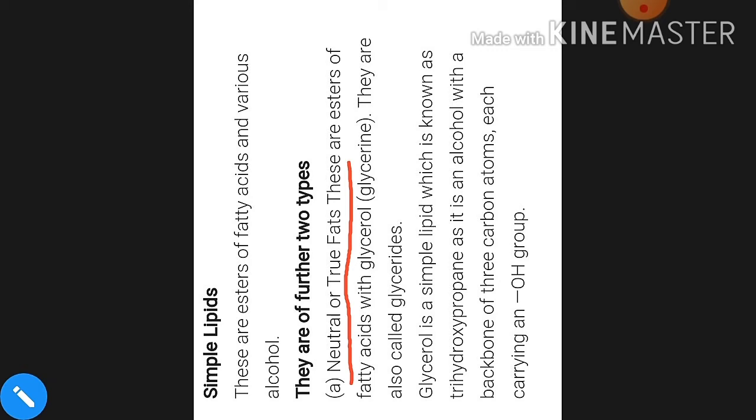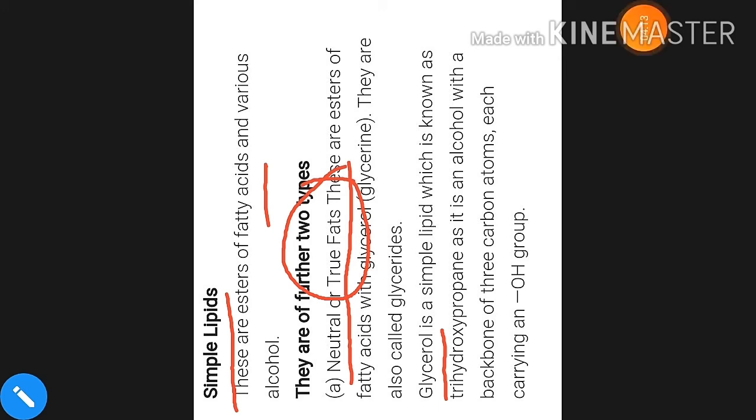Clear? And these are made up of fatty acid and a simple kind of alcohol, especially the glycerol molecule. When glycerol reacts with fatty acid, they will form the simple kind of lipids, and simple lipids include true fats. Clear? True fats are categorized in the simple kinds of lipids.